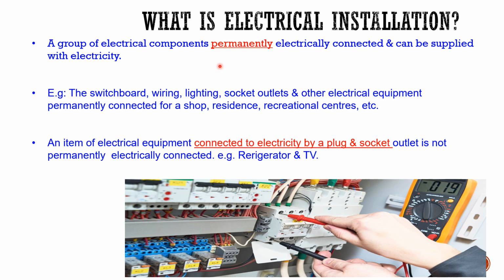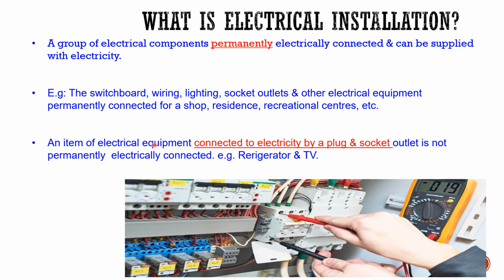We define electrical installation as a group of components permanently electrically connected and can be supplied with electricity. The word permanently is very important, because if it is connected today, tomorrow it's off, tomorrow it's on, off, it can hardly be regarded as an electrical installation. Examples are switchboards, wiring, lighting systems, socket outlets, and other electrical equipment permanently connected for a shop, residence, hotel, recreational centers, and what have you. They make up electrical installation.